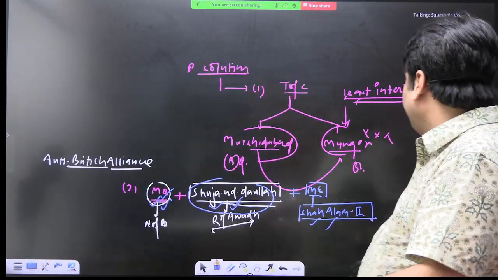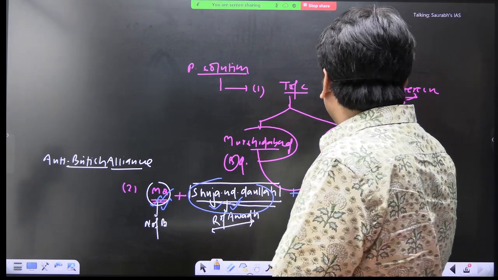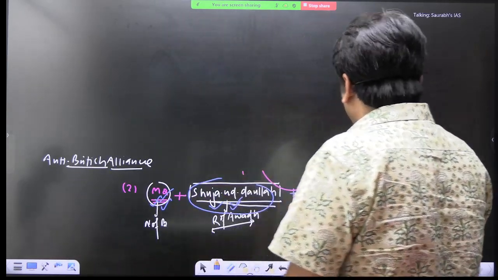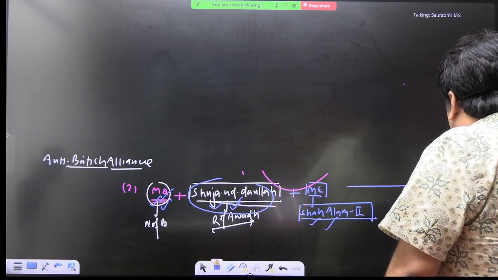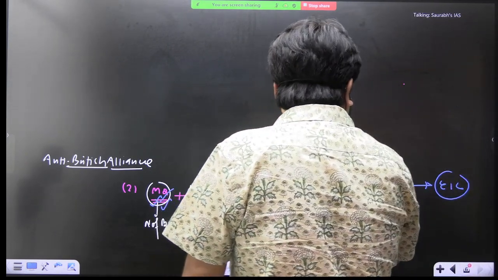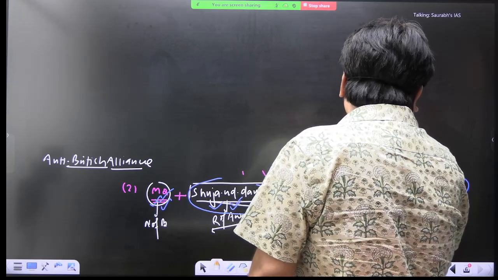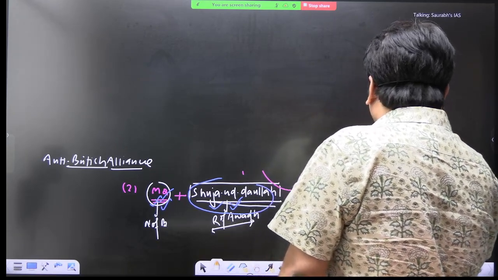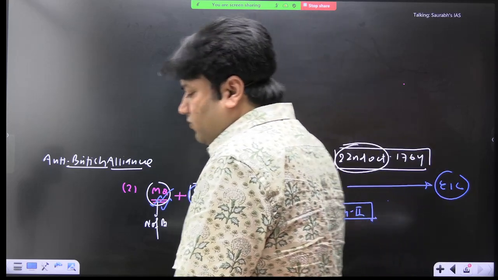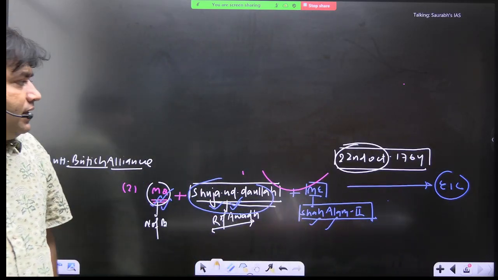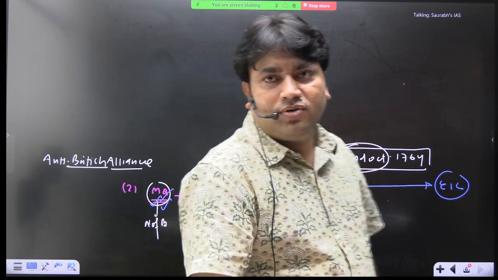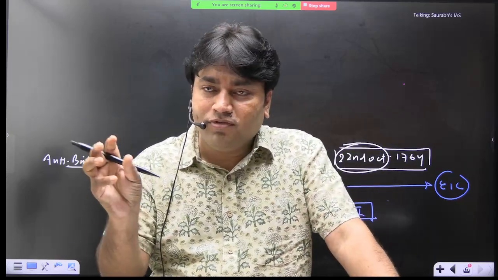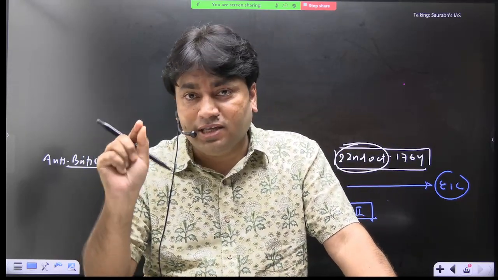Now the second battle will be fought by these three collective forces. They thought that this solution will work. Now they will fight a war with the East India Company, and this war was fought on 22nd October 1764. This date is also important: 22nd October 1764. That is the Battle of Buxar. And is this war important from a military point of view or not? The answer is yes.